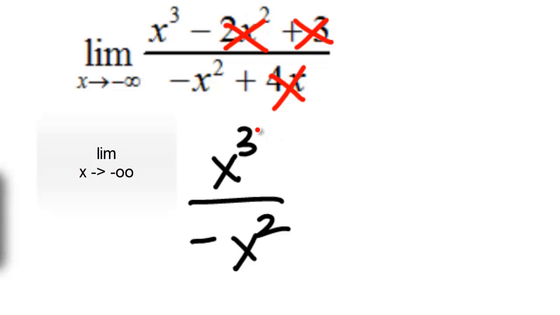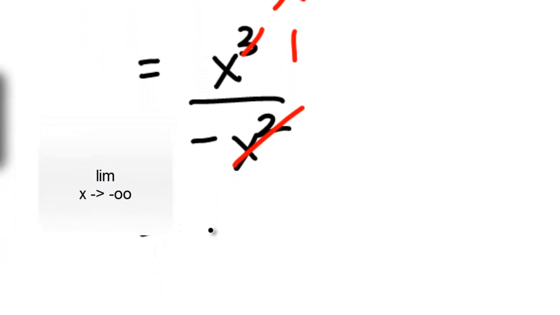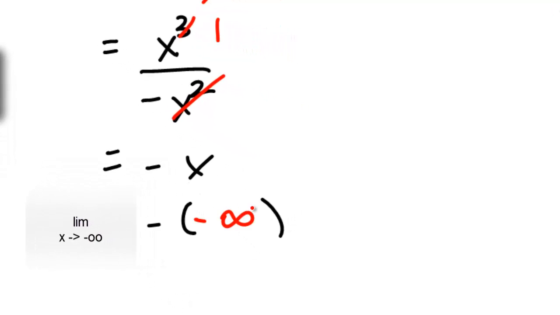Now we're going to simplify this fraction. 2 of the x's will cancel with 2 of the x's at the bottom, so this is just x to the 1, and this just cancels on its own. So the whole fraction just becomes negative x. And in step 4, we're going to plug in negative infinity. So our final answer, the limit of this function as x goes to negative infinity, a negative times a negative will become a positive infinity.